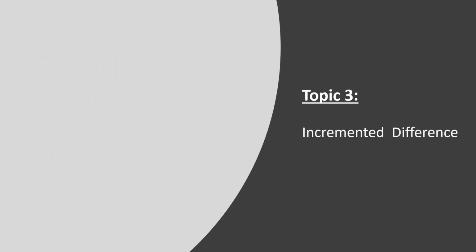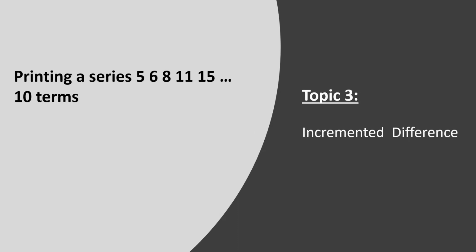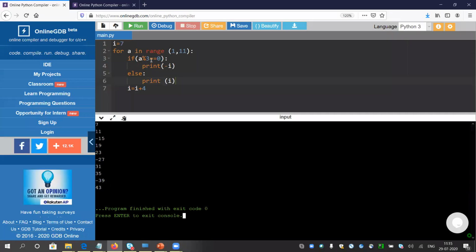Let's move to topic 3. It is the incremented difference. Altogether we have 7 topics. Incremented difference means 5, 6, 8. Look, the difference between 5 and 6 is 1. The difference between 6 and 8 is 2. 8 and 11, difference is 3. So the difference is increasing. For 10 terms, 1 to 11 will print 10 terms, but the series will be starting from 5.